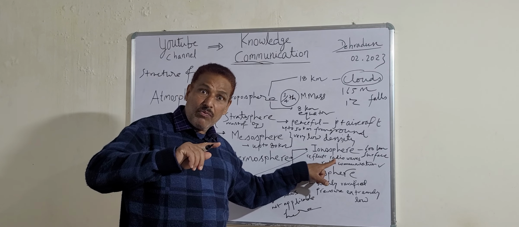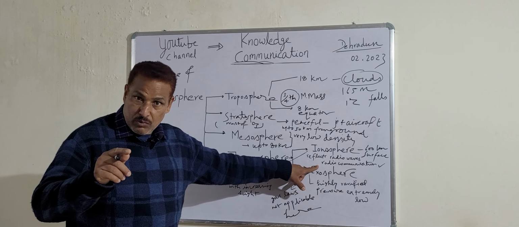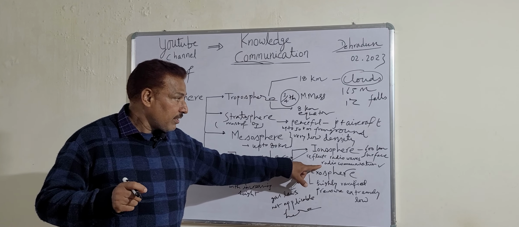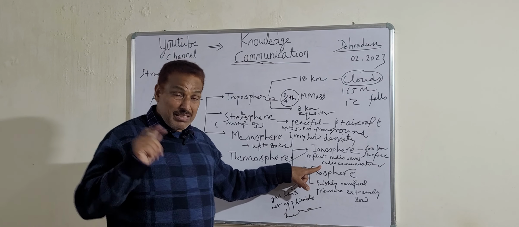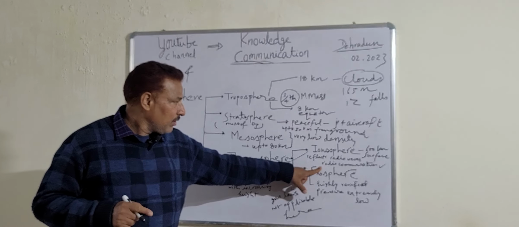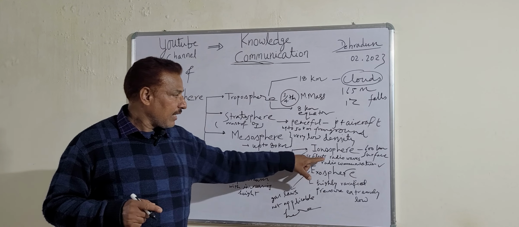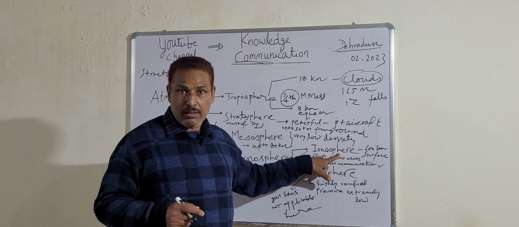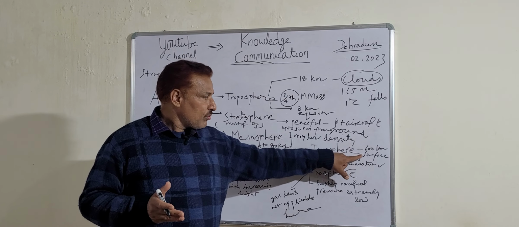And what happens due to this? Radio communication is possible due to the reflection of radio waves, and radio waves are reflected in this ionosphere because there are ions, and this is up to 600 kilometers.